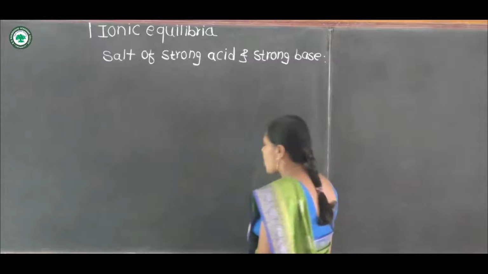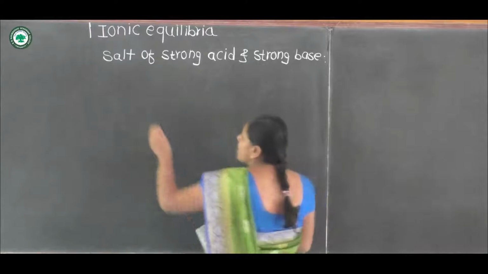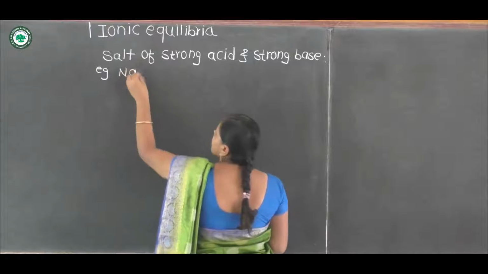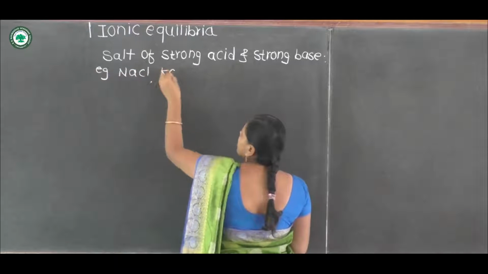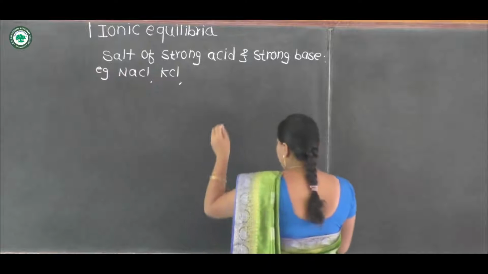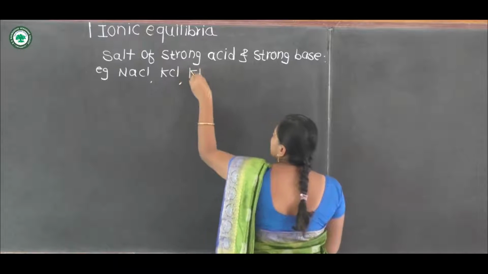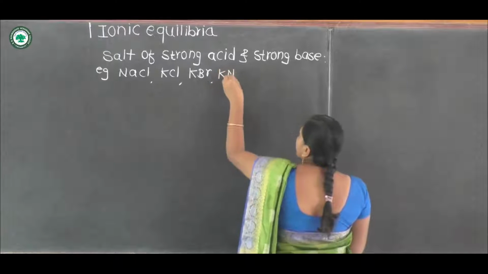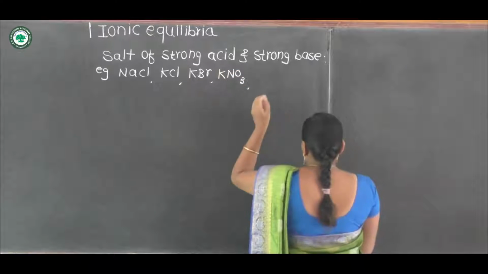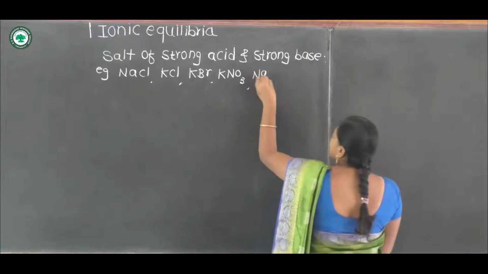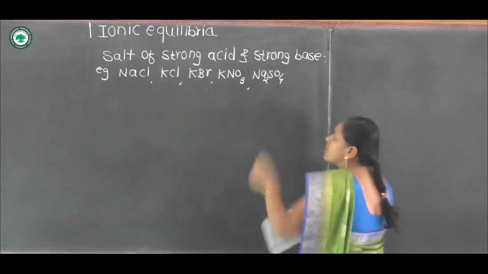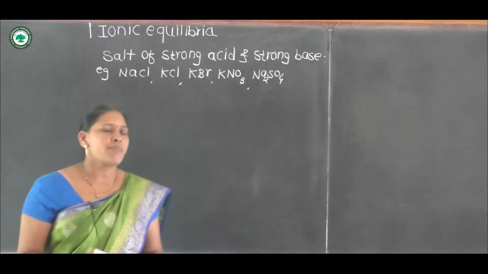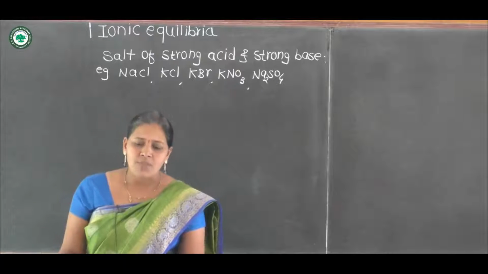Therefore, examples of salt of strong acid and strong base are NaCl, KCl, KBr, potassium nitrate, sodium sulfate, and so on. These are the examples of salts of strong acid and strong base.